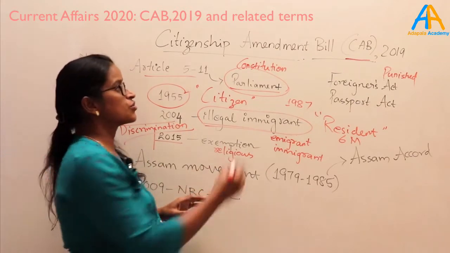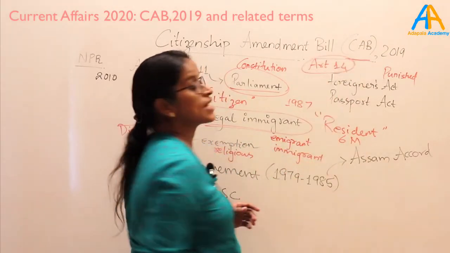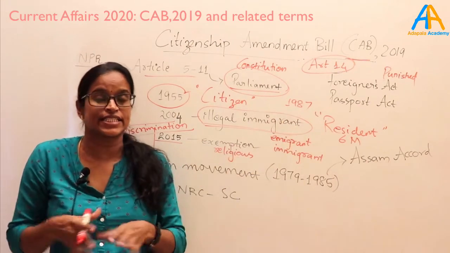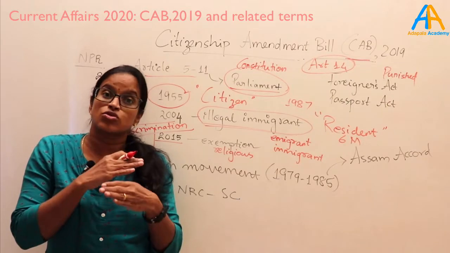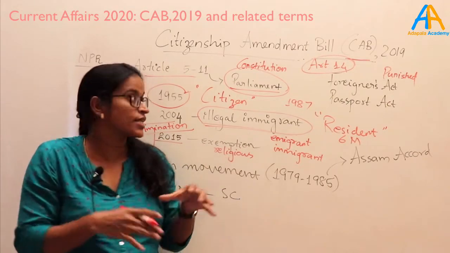As per our constitution, Article 14 stands for equal treatment, right? The constitution defines not only citizens, not only residents, but whoever is in Indian territory.